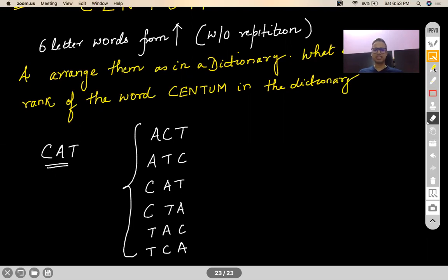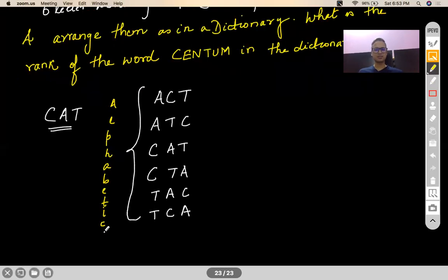This is how you arrange it in alphabetical order. Okay, very good. 6. Okay.